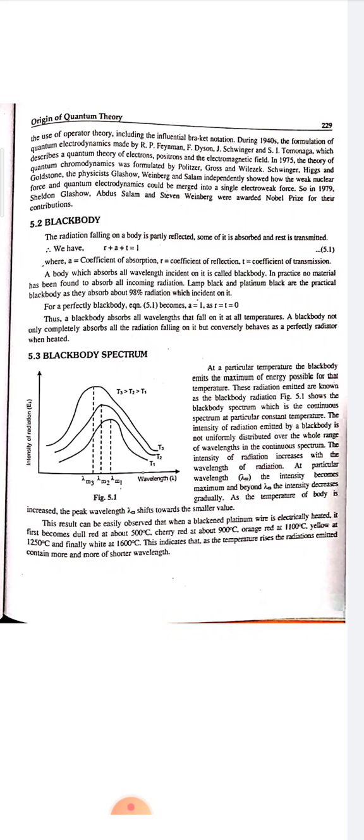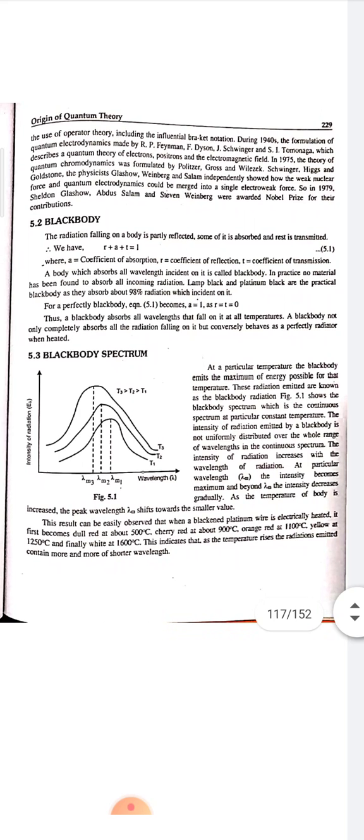That may come for the MCQ. In practice, no material has been found to absorb all incoming radiation. Lamp black and platinum black are practical black bodies as they absorb about 98% of the radiation incident on them. For a perfectly black body, equation 5.1 becomes A is equal to 1, as R is equal to T is equal to 0. Thus, a black body absorbs all the wavelengths that fall on it at all temperatures.